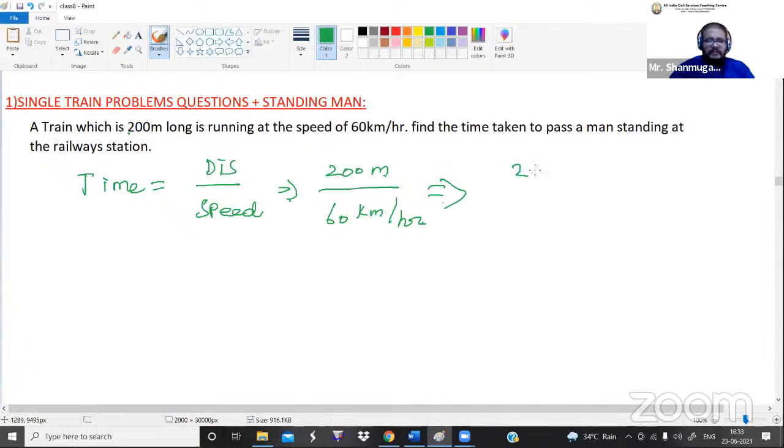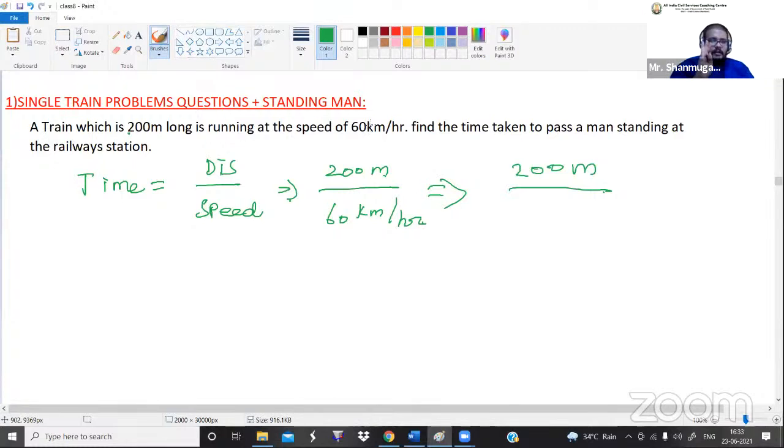So 200 meters. You can ask me, sir, we can convert the distance value, why are you converting the speed value? Either way, that is your wish. Sometimes, though, you have to look at the options in a question. They will give you 4 options.